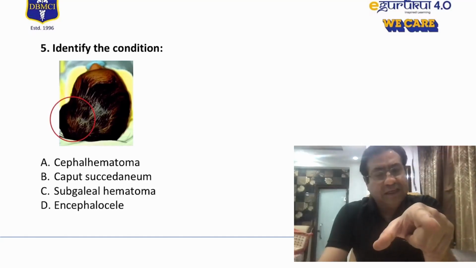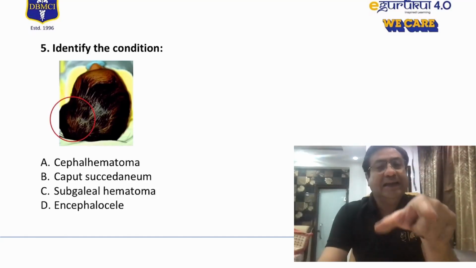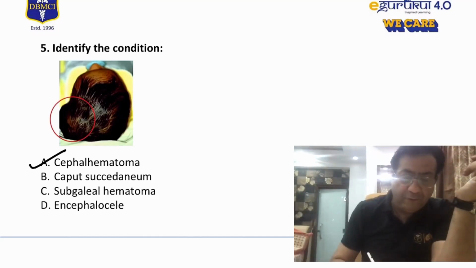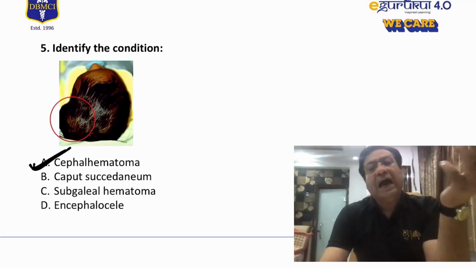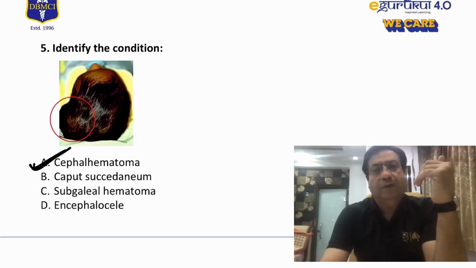Now here you are not seeing a swelling on the presenting part of the skull. It is more likely a swelling on the parietal part, which is more likely to go in favor of a cephalhematoma. Cephalhematomas usually are blood collections which are subperiosteal, between the periosteum and the bone.